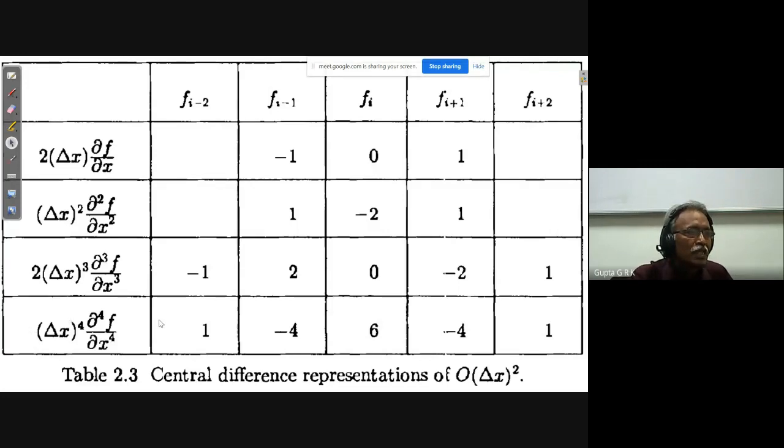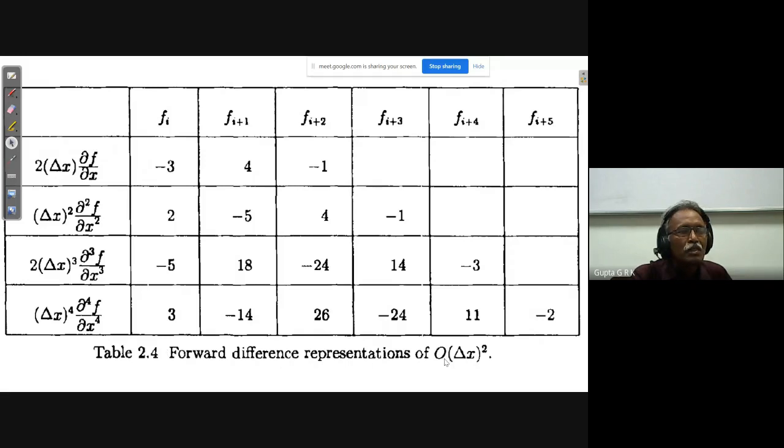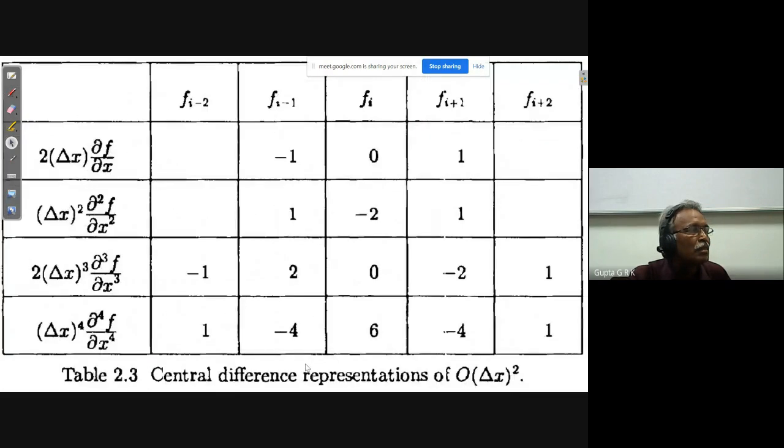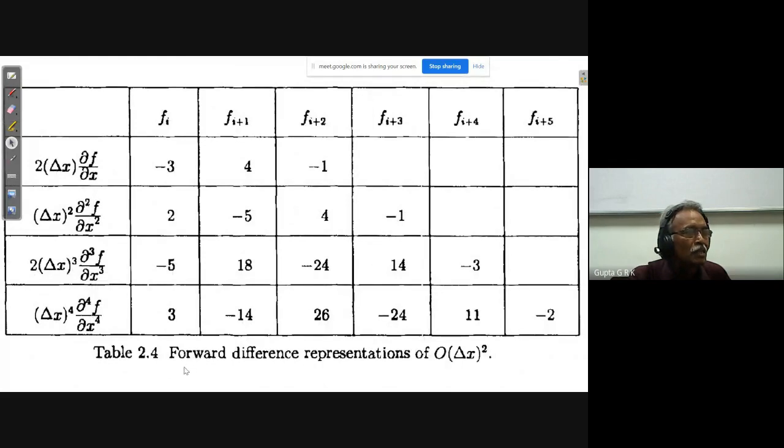And you have other tables for second order accuracy also. Forward difference representation with second order accuracy, for first order derivative, second order derivative, third order derivative, fourth order derivative. These are available. Okay, so if you are asked to derive it, you have to derive it. And if you are asked to use these formulas and relations, you can take this formula directly from the textbook. You need not derive it. Okay, this is forward difference with second order accuracy. Actually, there will be two more tables, backward difference with second order accuracy and central difference with delta x power 4, will be there.